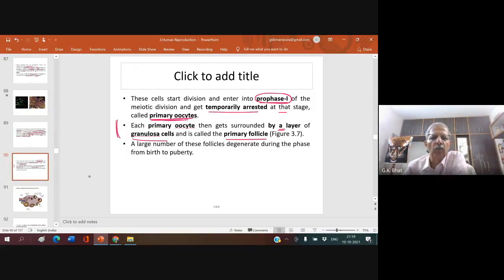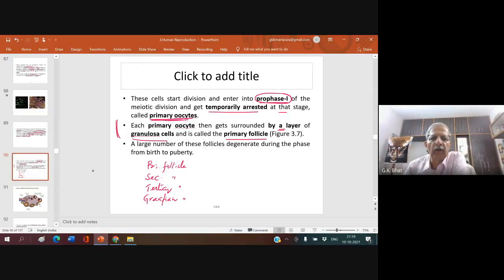Please remember, we have the following terms: 1, primary follicle; 2, secondary follicle; 3, tertiary follicle; and 4, Graafian follicle.